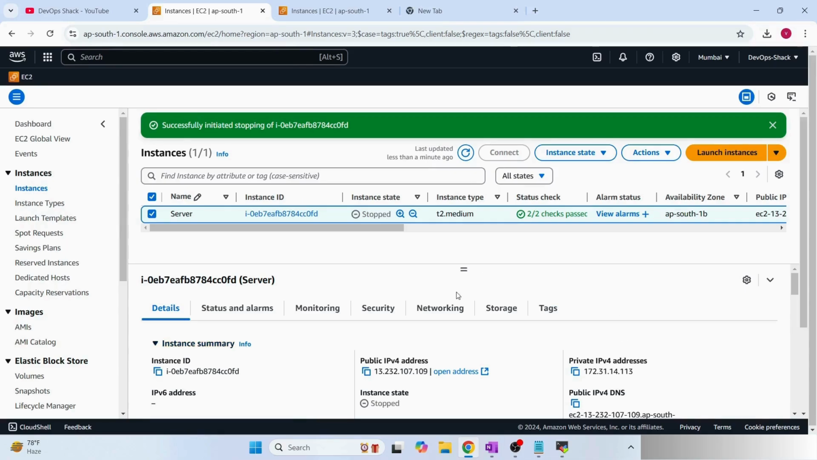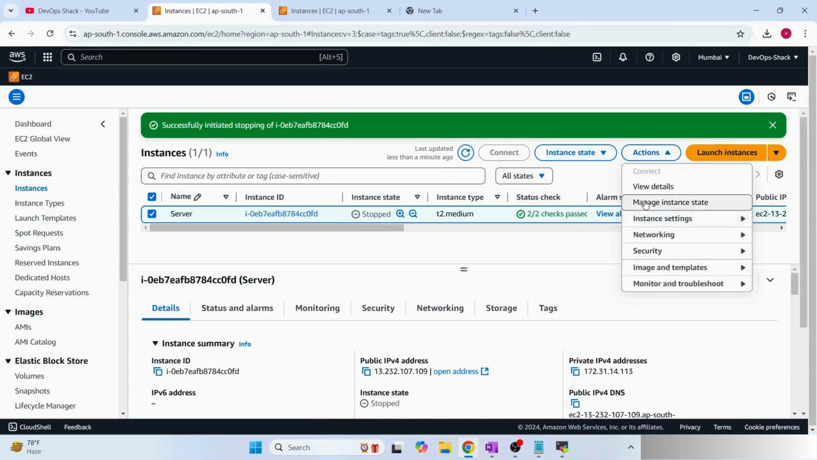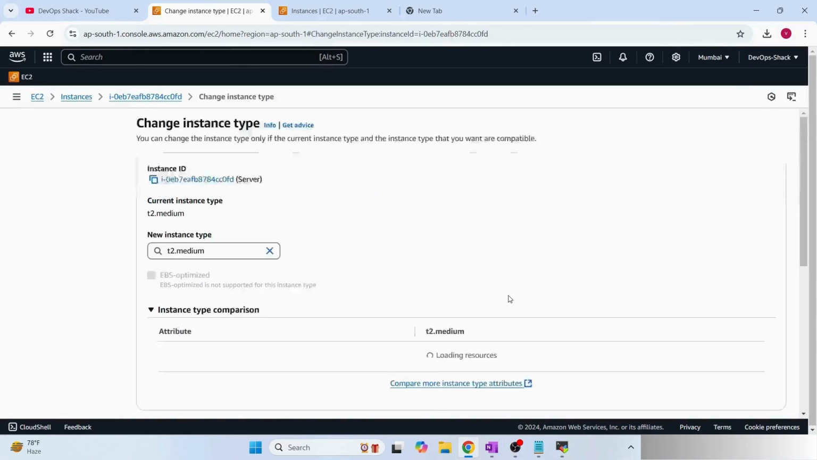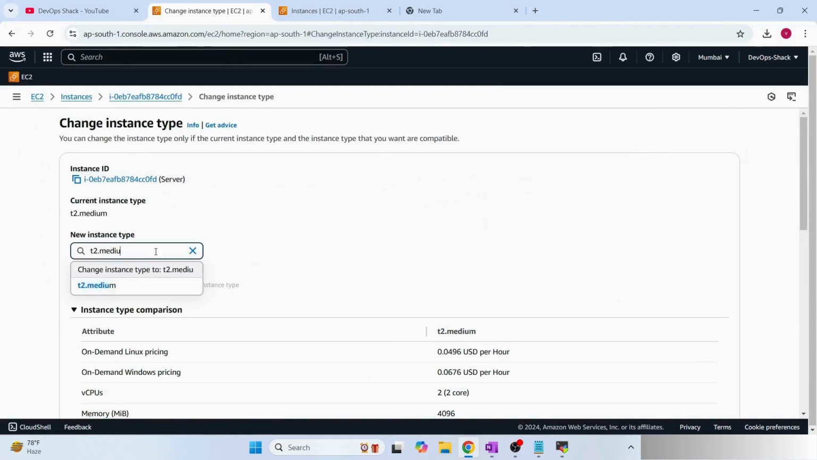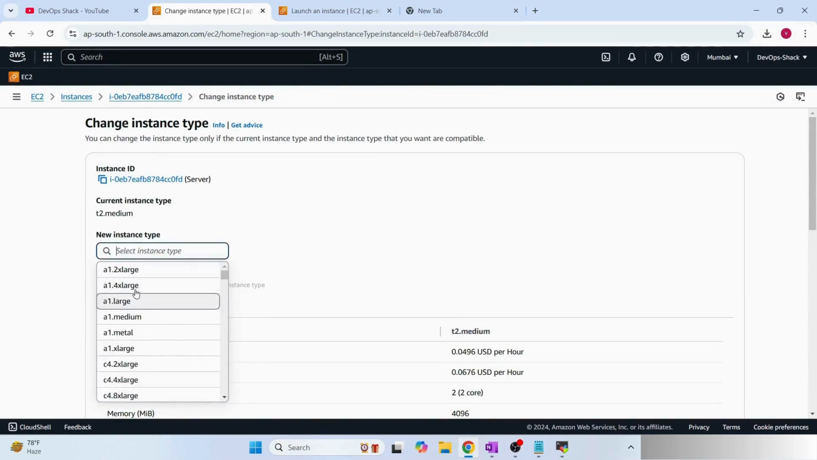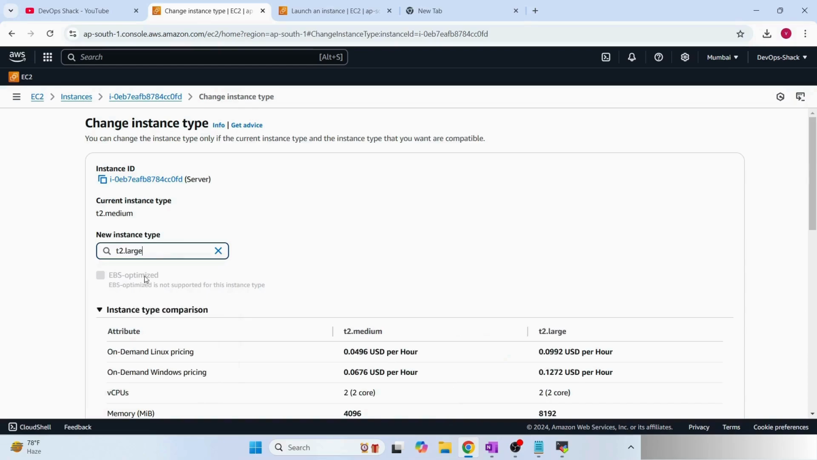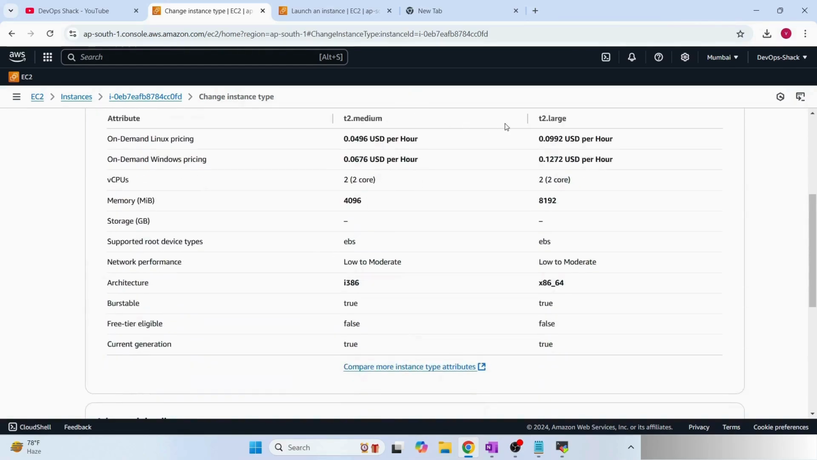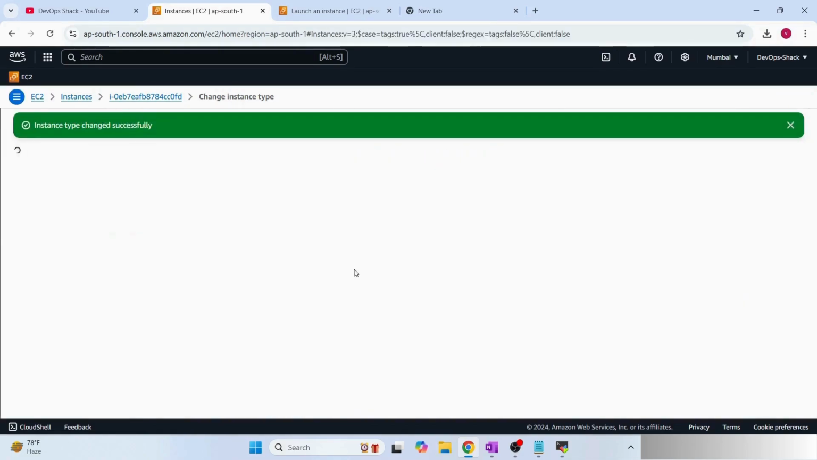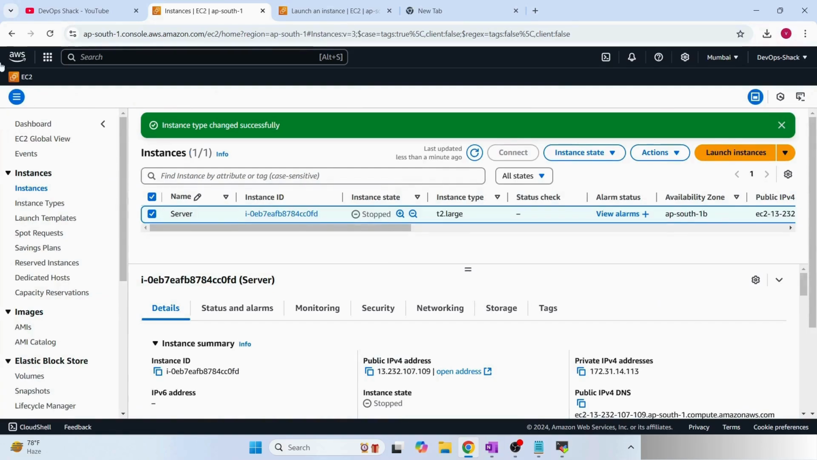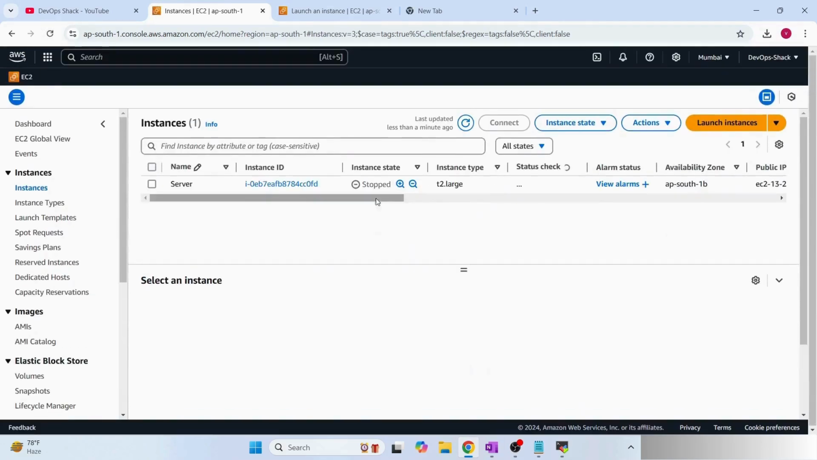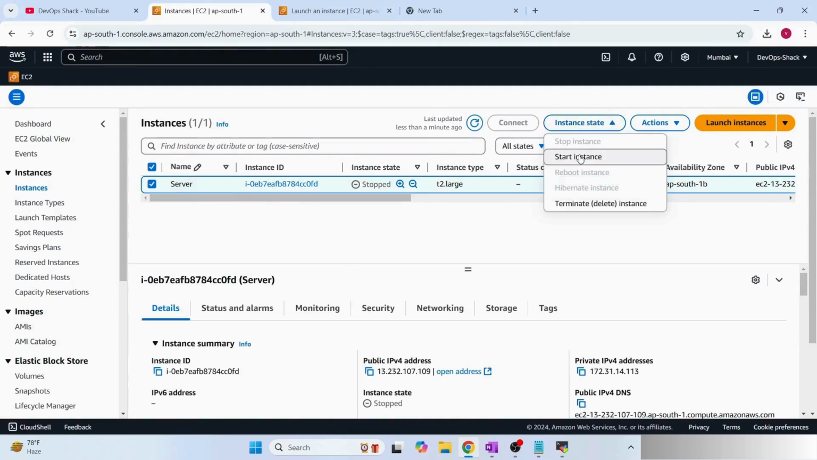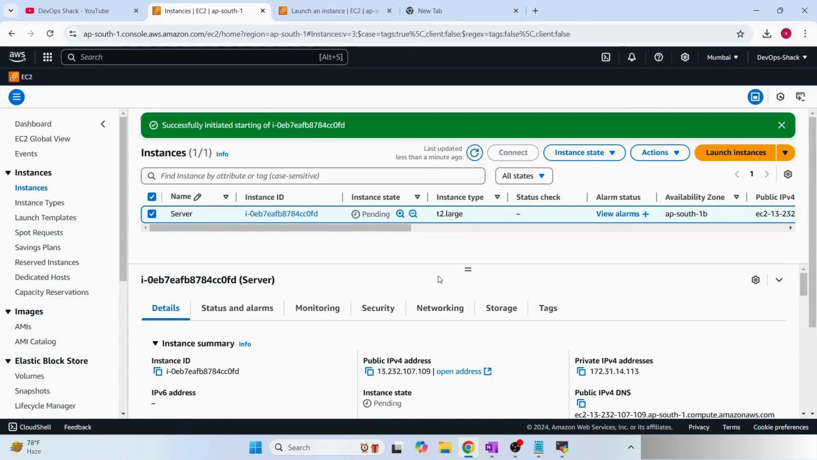So now you can see it has gone into stopped state, and I can click on actions, instance settings, and change the instance type. This time my requirement is that I want to change the machine to, okay. So now we have selected T2 large, and here you can see the differences. RAM is going to be doubled, the vCPUs are the same. Okay, click on change, and let us refresh the page. We will start it, and let's see what happens now.